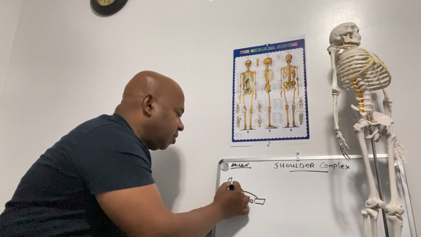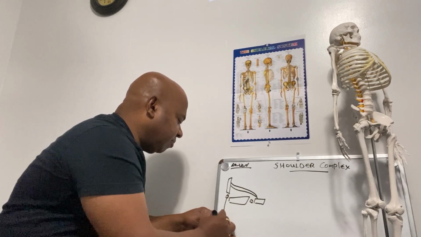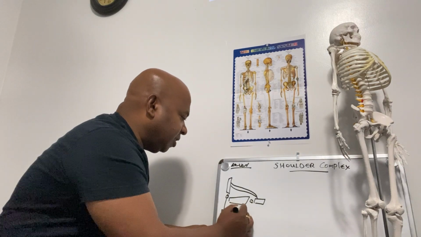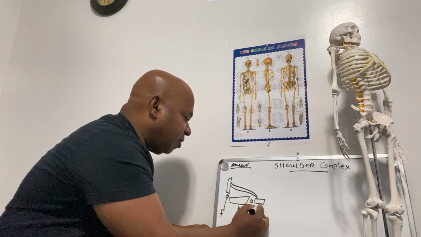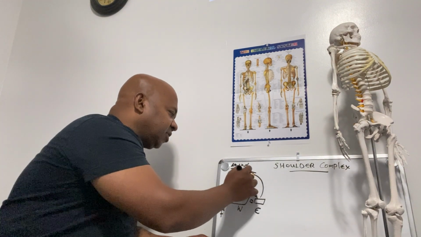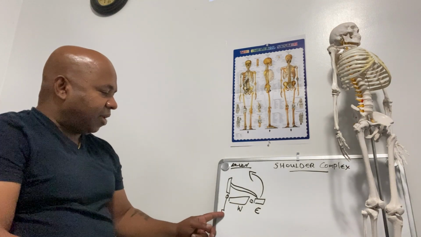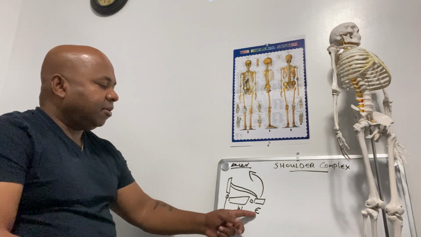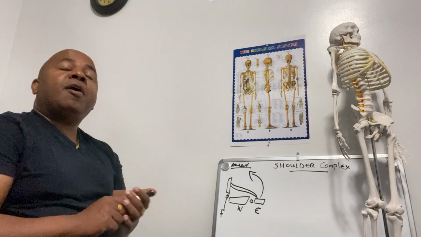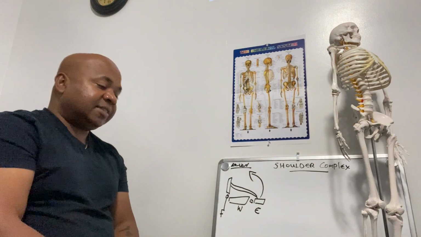The fulcrum is at one end, the weight is in the middle, and the point of insertion of the brachioradialis is the effort. So here, fulcrum at one end, weight at the middle, effort at the other end. The action of brachioradialis in the flexion of the elbow joint is an example of a second order lever.